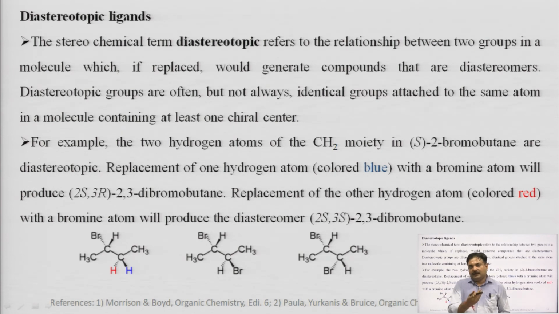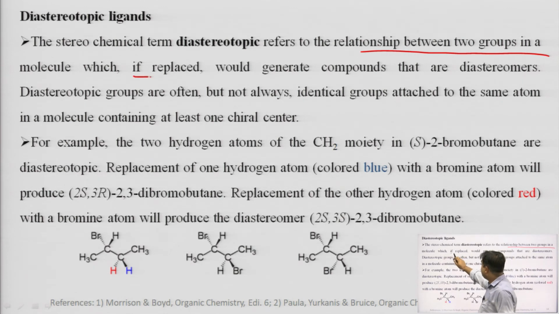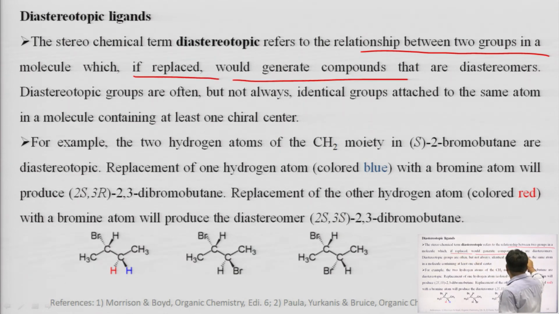So, in continuation of that term, diastereotopic ligands, we just relate this topic with the diastereomers or the property of diastereomers. The stereochemical term diastereotopic refers to the relationship between two groups in a molecule which, if replaced, would generate compounds that are diastereomers.